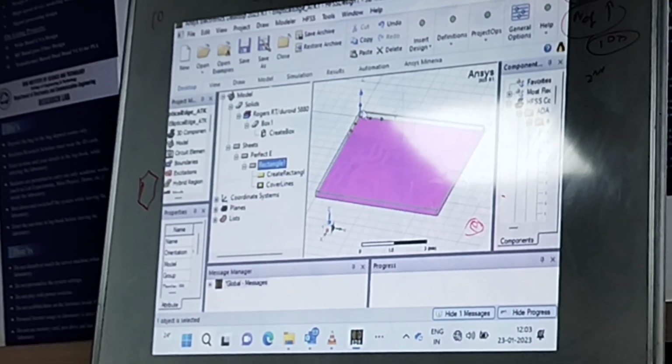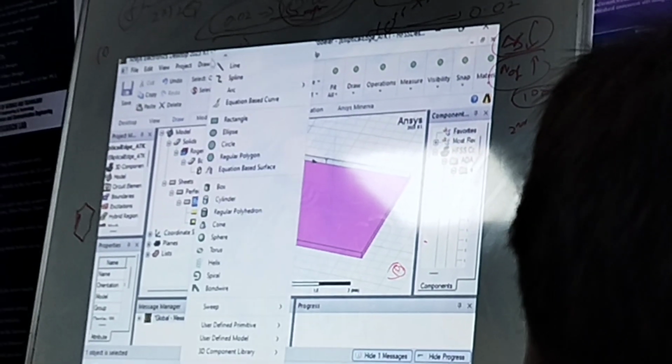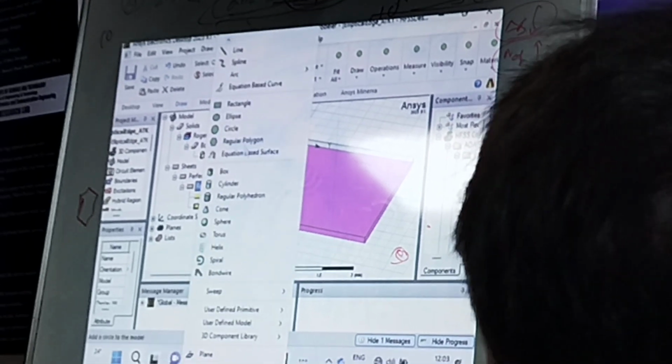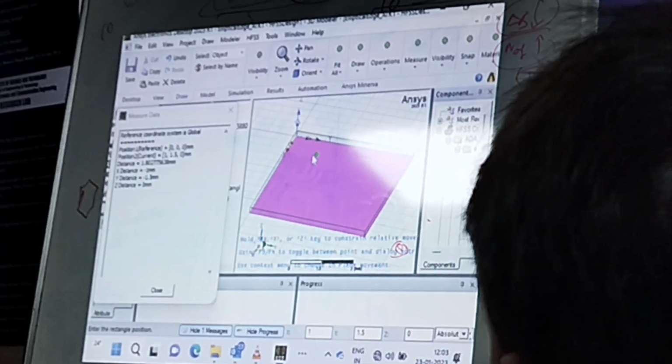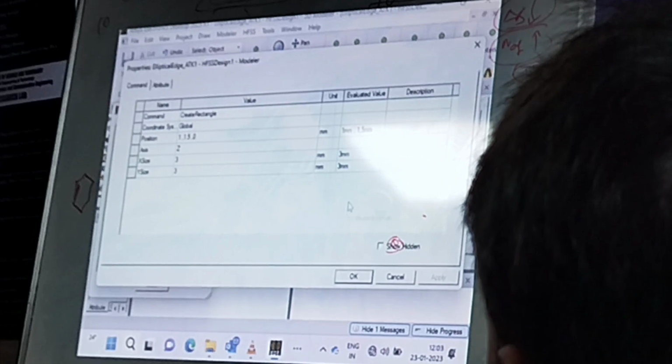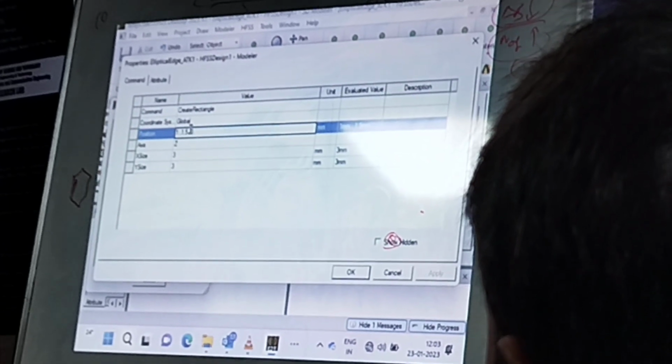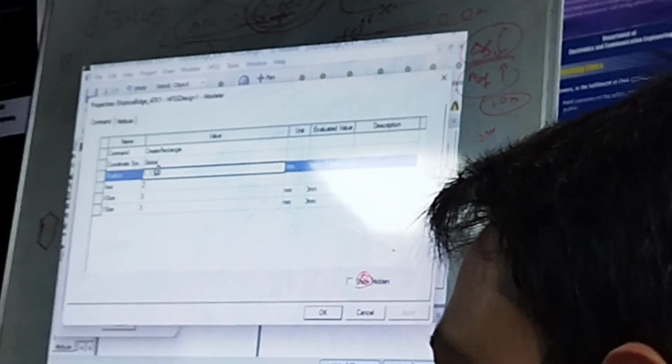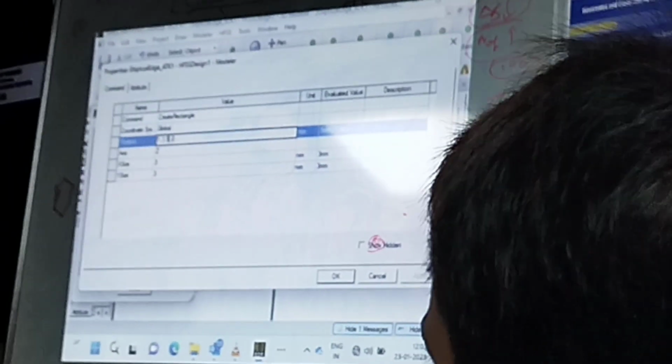Then the next thing is we need to create the patch on top of the substrate. So you can go for draw again, go for rectangle, just initially draw it randomly. Then we should know where it should be. The overall size of my particular patch is 3.34 and the size of this particular substrate is 6 mm.